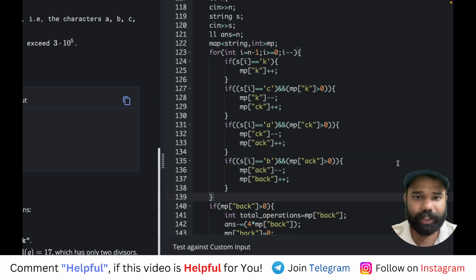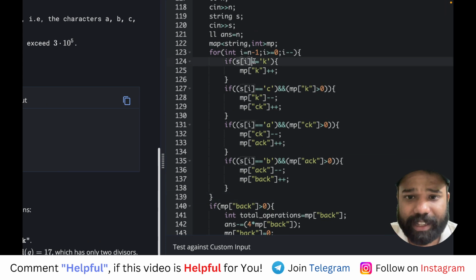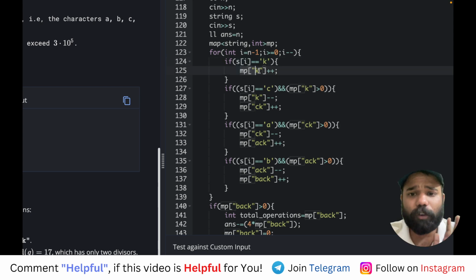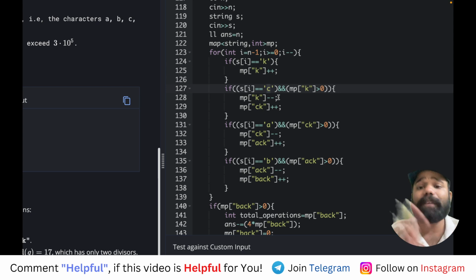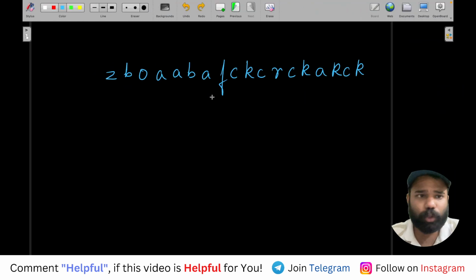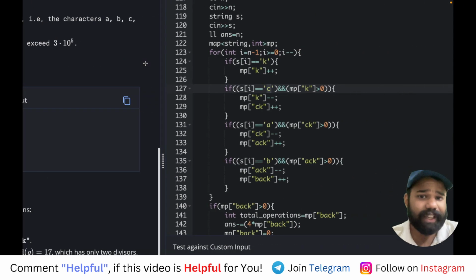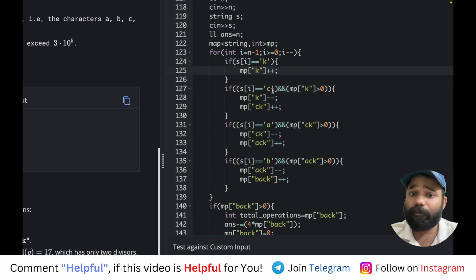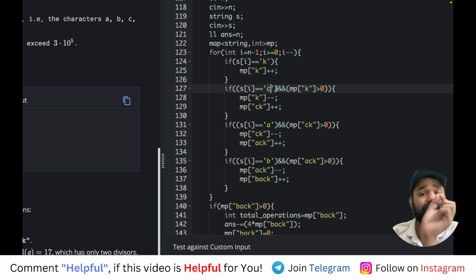First of all, if you get a character K, I will increase the map value of K. We are iterating here from the back. Whenever I get a K, I will increase the frequency of K. When I get a C, this C can be mapped with the previous K that we have got.